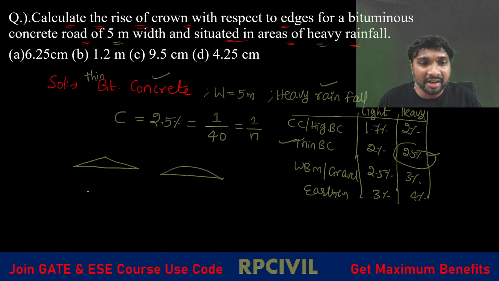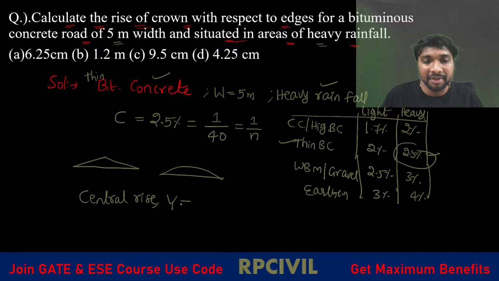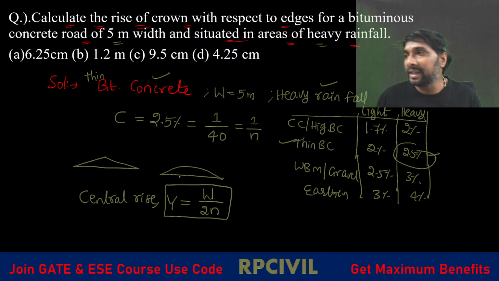What is the central rise, capital Y? If you remember, the central rise capital Y is equal to W by 2n. Whether it is a linear or straight line camber, or parabolic camber, or combined camber, whatever the type of camber, capital Y equals W by 2n.